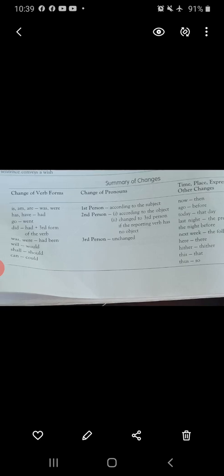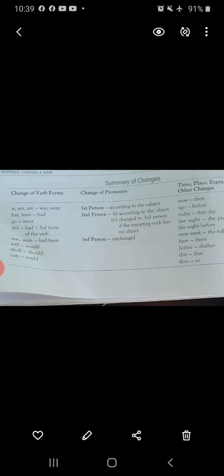Now, summary of changes. Changes of verb forms. Is, am, are change into was, were; has, have, had change into had; go changes into went; did changes into had plus third form of the verb; was, were change into had been; will, would, shall, should, can, could change into would, should, could. Changes of verb forms means, as I told you, that simple present will convert into simple past. These are the verb forms.